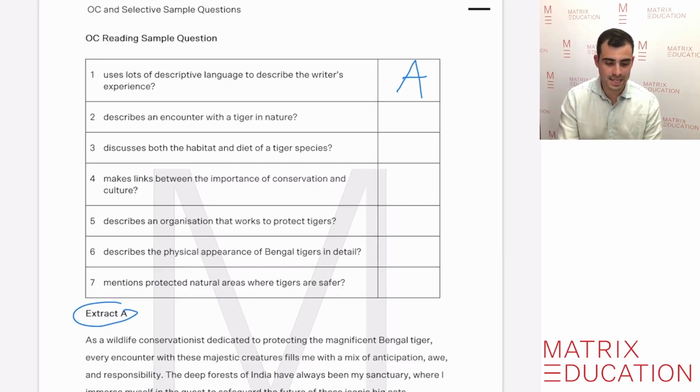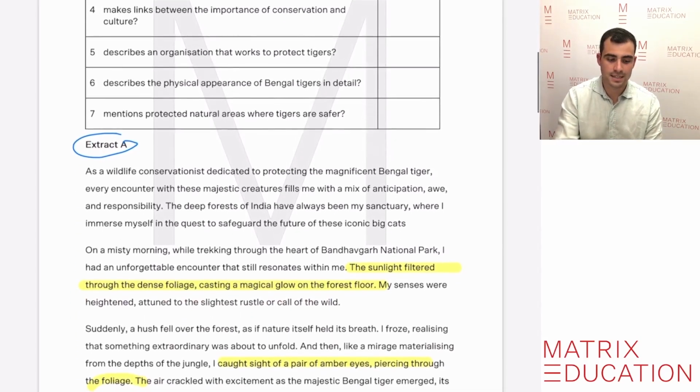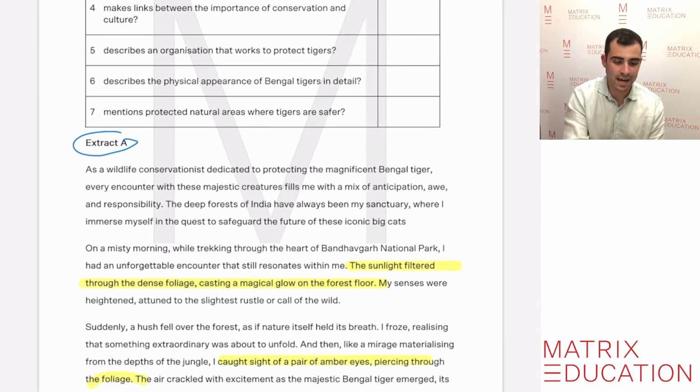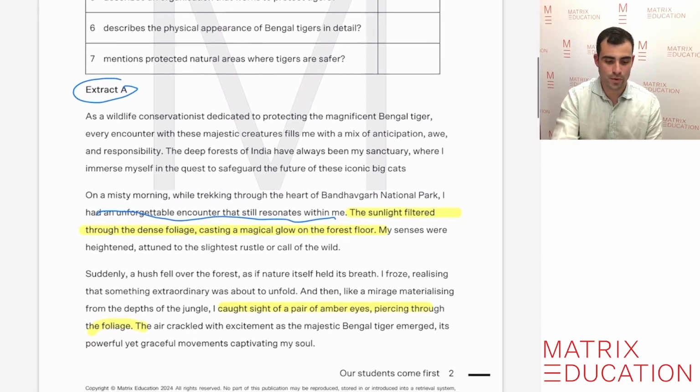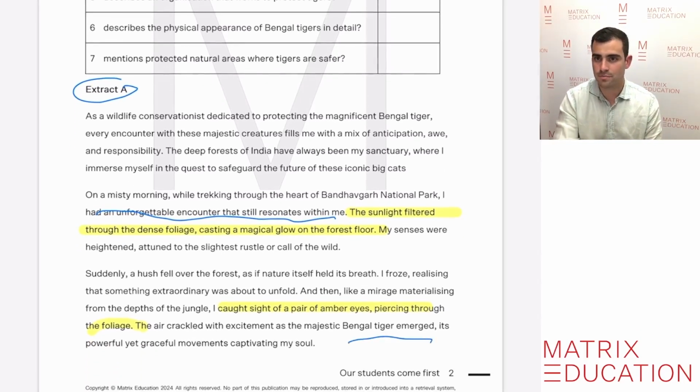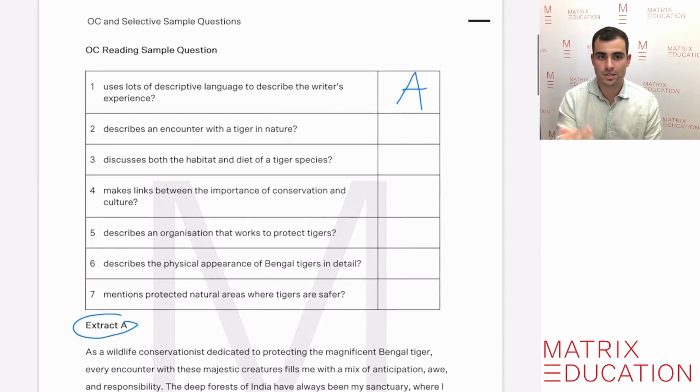It tells us that whilst they were trekking through the national park, they had an unforgettable encounter that still resonates with them. And as we know, if we read on, the Bengal tiger emerged. So does it describe an encounter with a tiger in nature? Well, yes, it does. Because that also matches, we also need to put an A there as well.